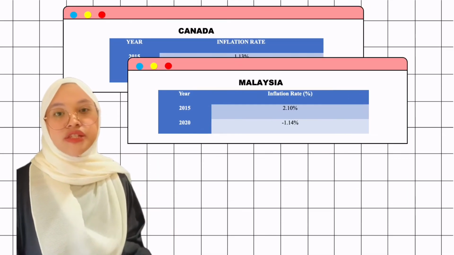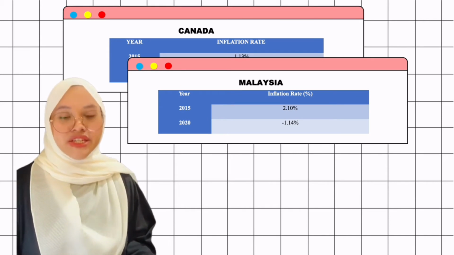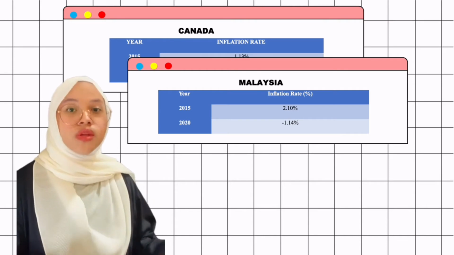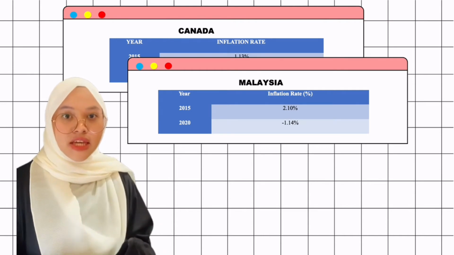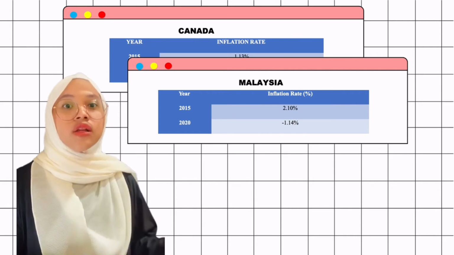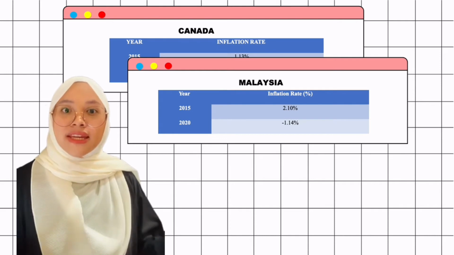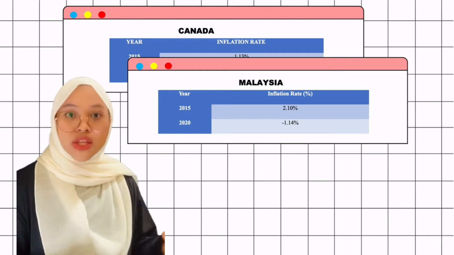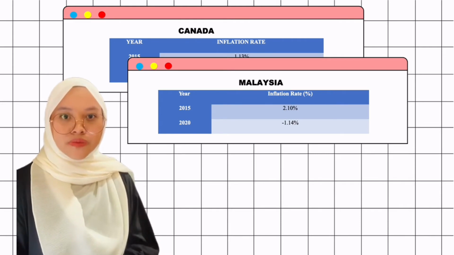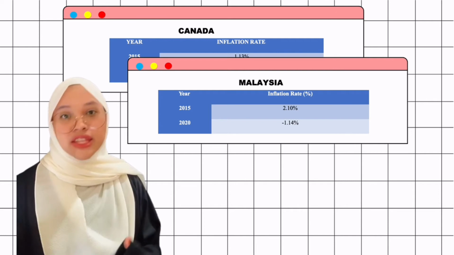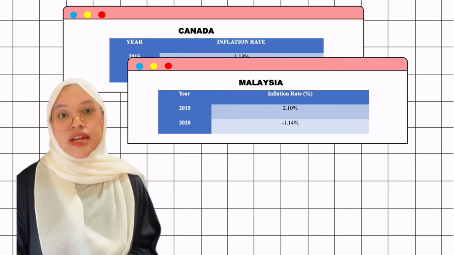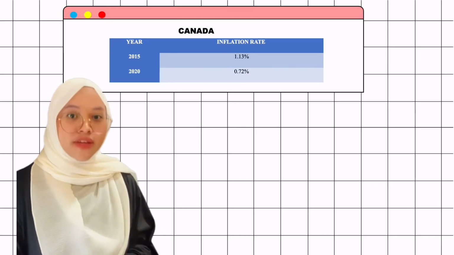According to the table, there are two comparisons of Malaysia's inflation from 2015 to 2020. Firstly, in 2015, Malaysia's inflation was recorded at 2.10% and decreased sharply in 2020 to negative 1.14%, which is a negative level. It decreased by 0.66% in the past 5 years.